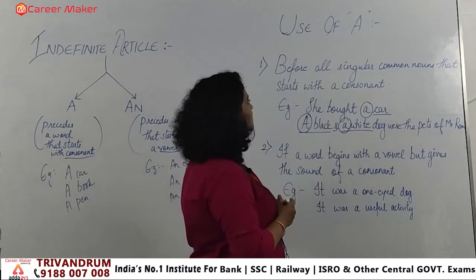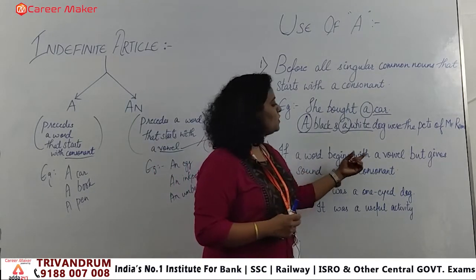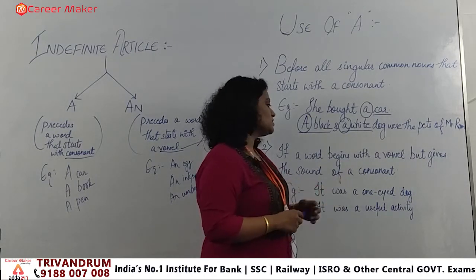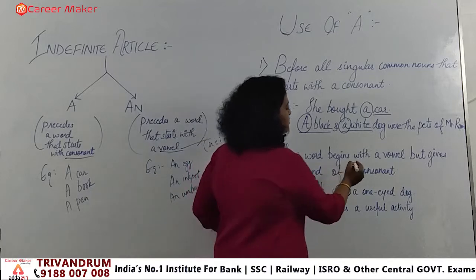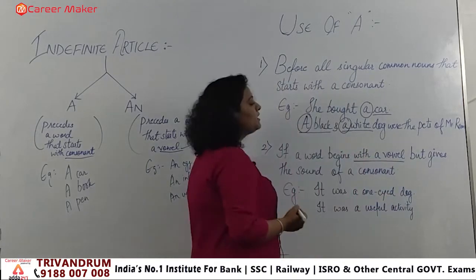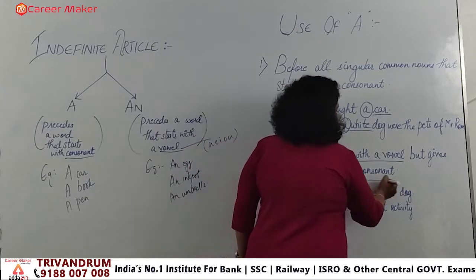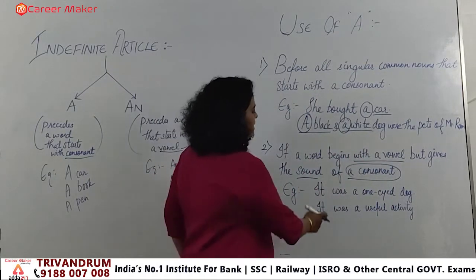The second use you can see is if a word begins with a vowel but gives the sound of a consonant. That means we are using a word which starts with a vowel, but when we pronounce it, the sound is of a consonant, right? So you can see the examples here.